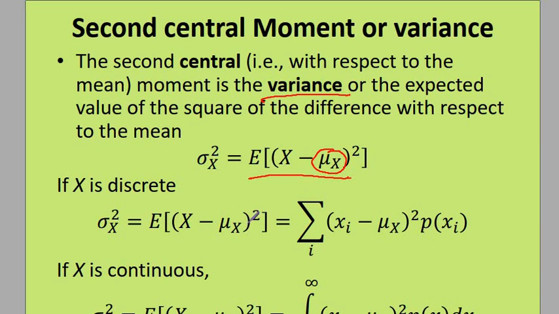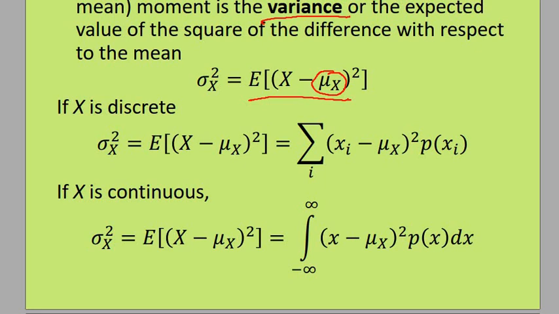So in the discrete setting, this is given by (xi minus the mean) squared times the probability, and then you are summing all those. And then in the continuous setting, you are integrating (x minus the mean of x) squared times the probabilities.